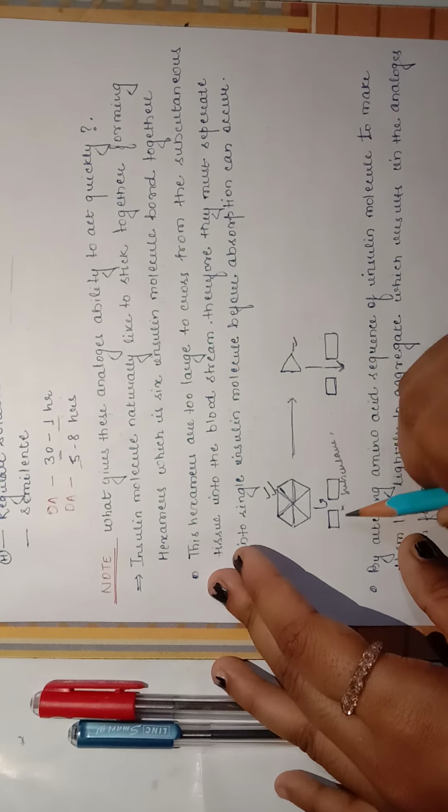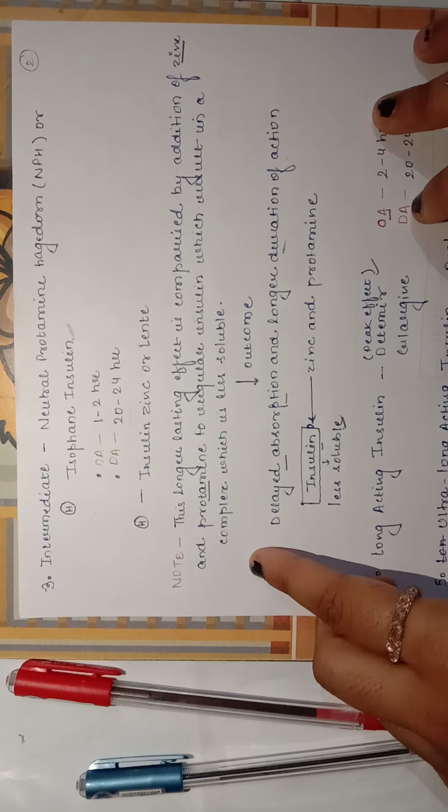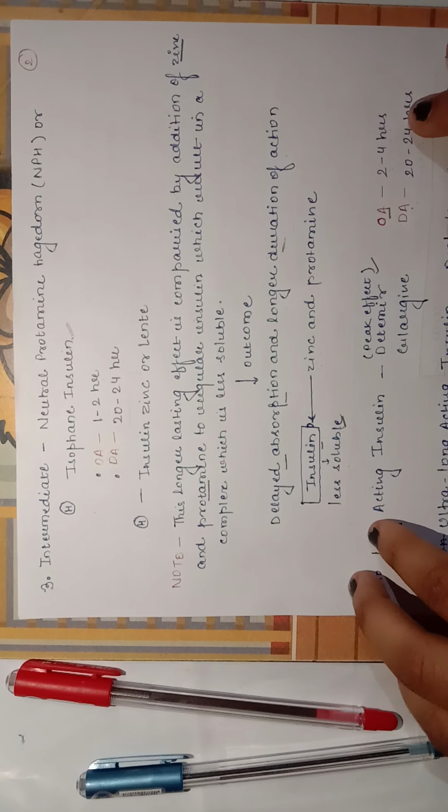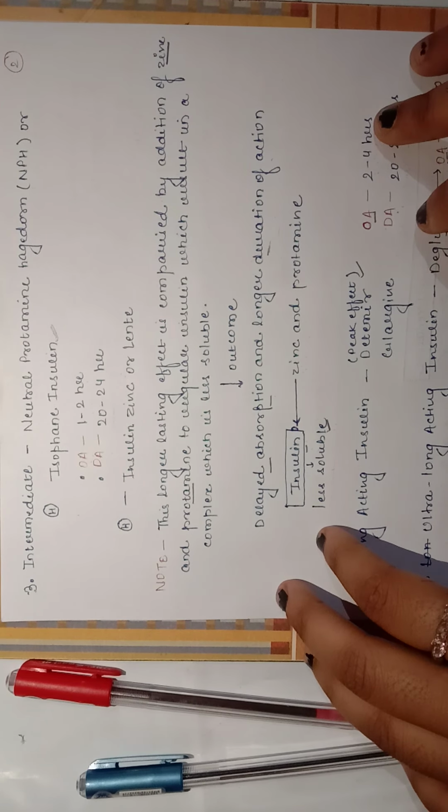Another form of insulin is intermediate acting, which consists of neutral protamine Hagedorn, or isophane insulin. Isophane insulin is mainly a human insulin, prepared by altering the human amino acid sequence. The onset of action of isophane insulin is 1 to 2 hours, and the duration of action is 20 to 24 hours. It takes a long time to act, and the duration of action is also very long.